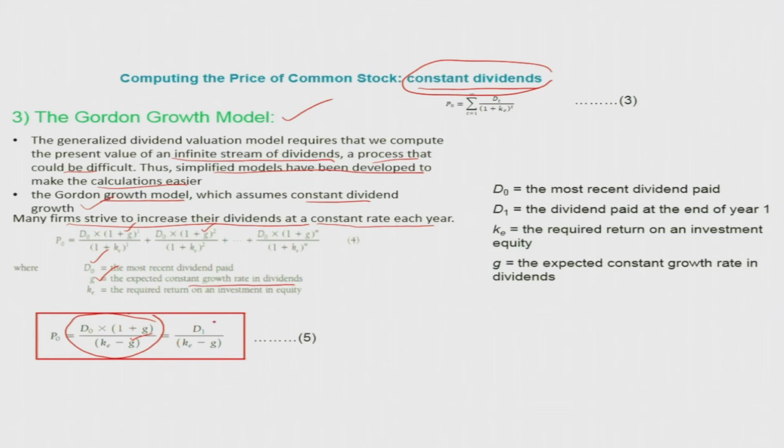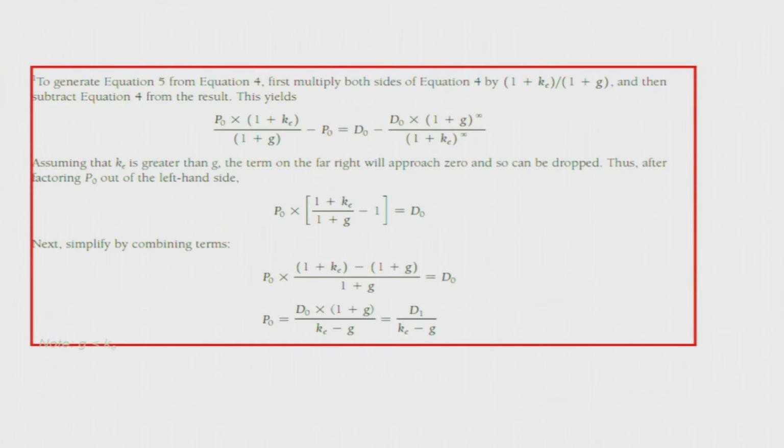Rewriting this formula, we get a simplified formula: the current price of the stock is D1, the dividend to be paid at the end of year 1, divided by KE minus G. This is the formal derivation, showing how we get P naught equals D1 by KE minus G.